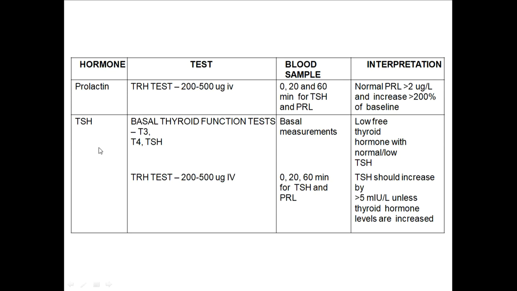Next is TSH deficiency. First, we will be confirming with your basal values. T3, T4, TSH values have to be measured, and if it is a pituitary cause of thyroid deficiency, it's called secondary hypothyroidism. There will be low free T3, free T4, and normal or low TSH can be seen.